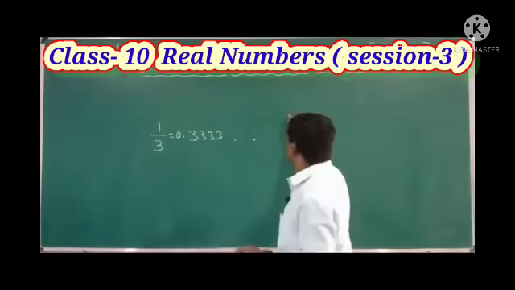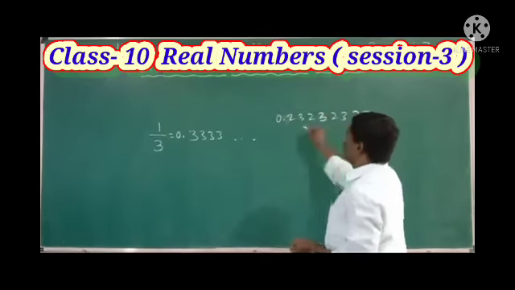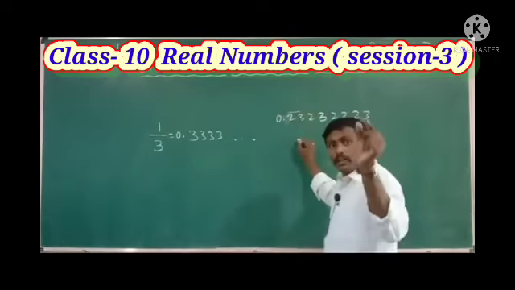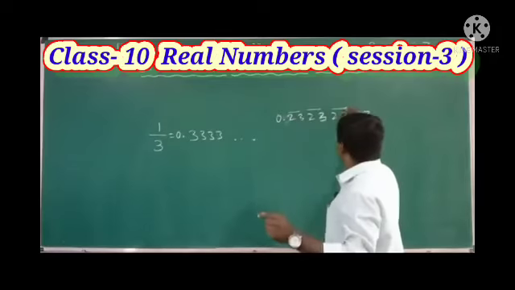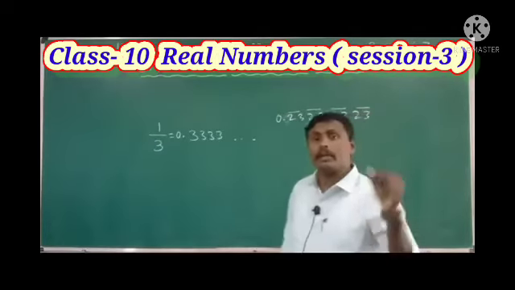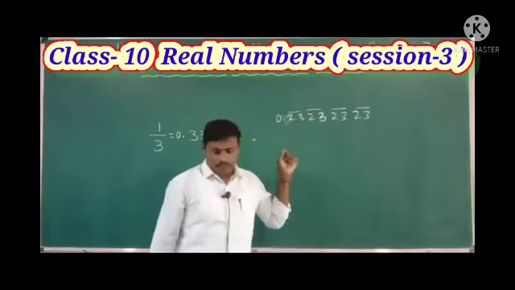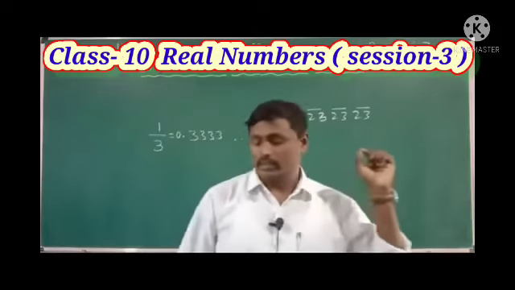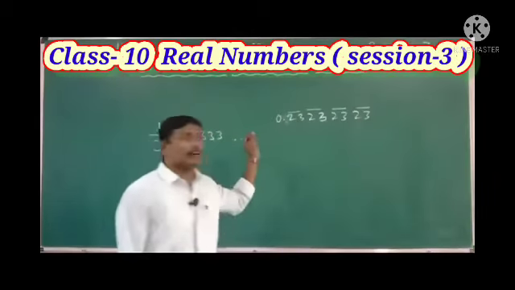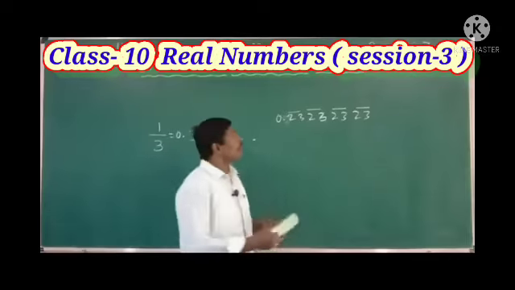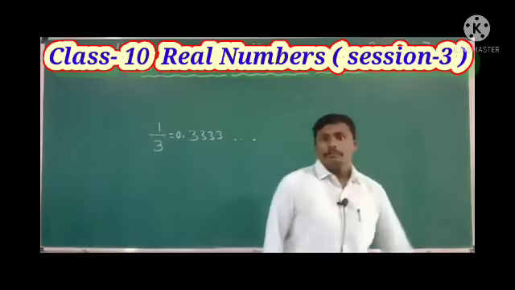For example, 0.2323: after every 2 digits the same digits repeat. So these types of periodic decimals have a period length of 2.